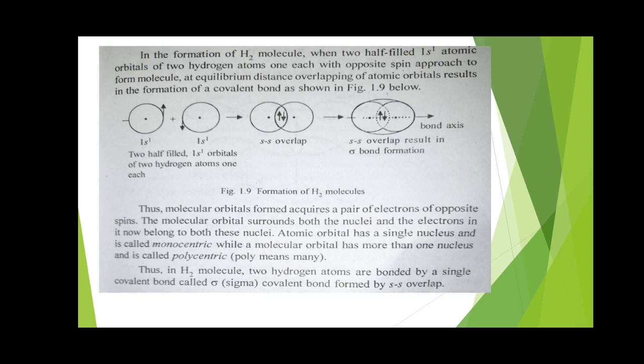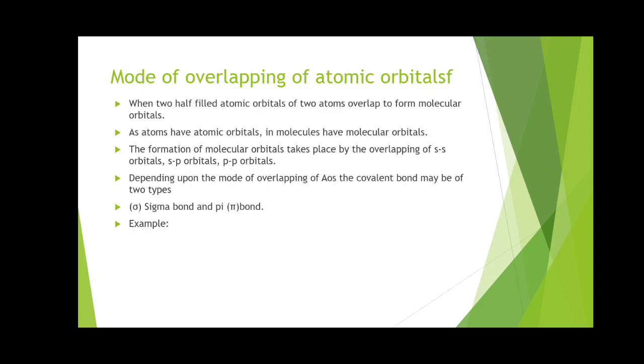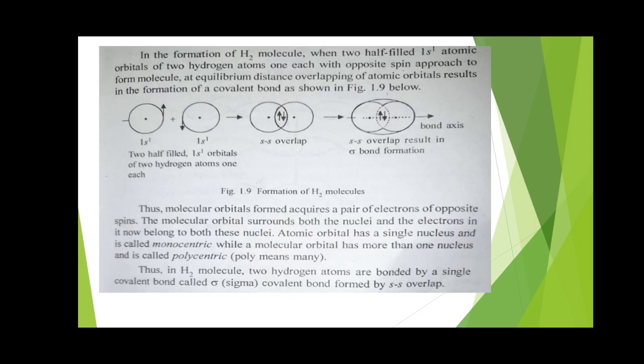When they are in atoms, they have the same upward spin, but when they combine, their spin will become opposite. Okay, so I will repeat again. In the formation of H2 molecule, two half-filled 1s1 atomic orbitals of two hydrogen atoms, one each with opposite spin, approach to form the molecule. At equilibrium distance, overlapping of atomic orbitals results in the formation of a covalent bond, as shown in the figure.